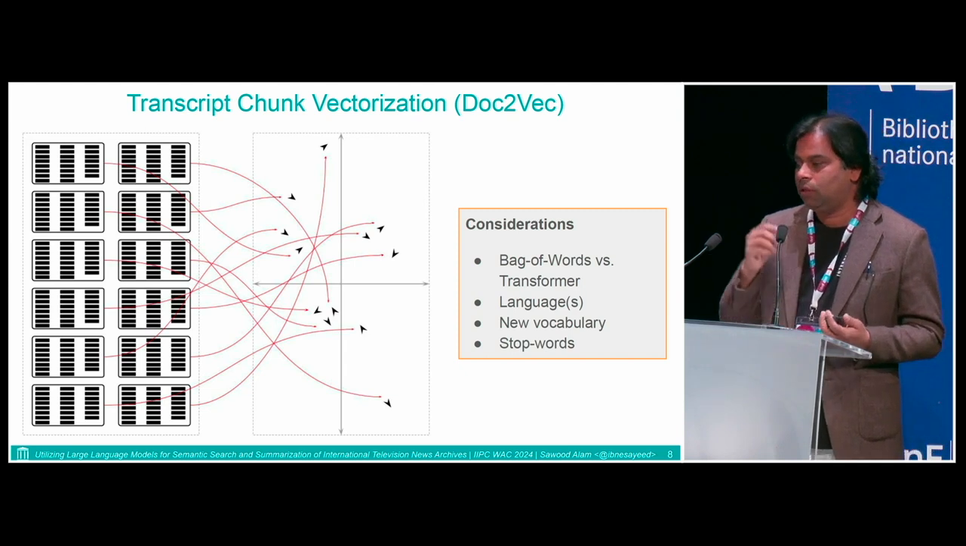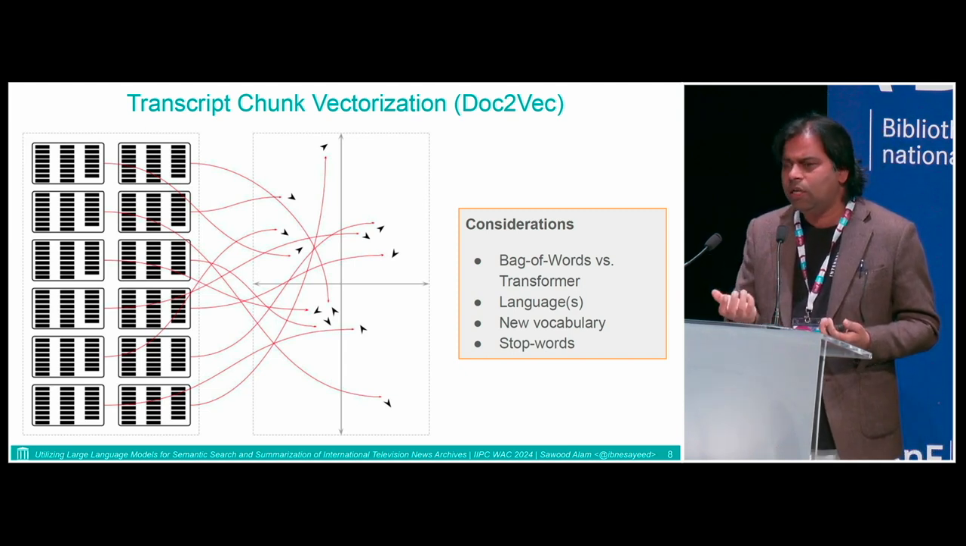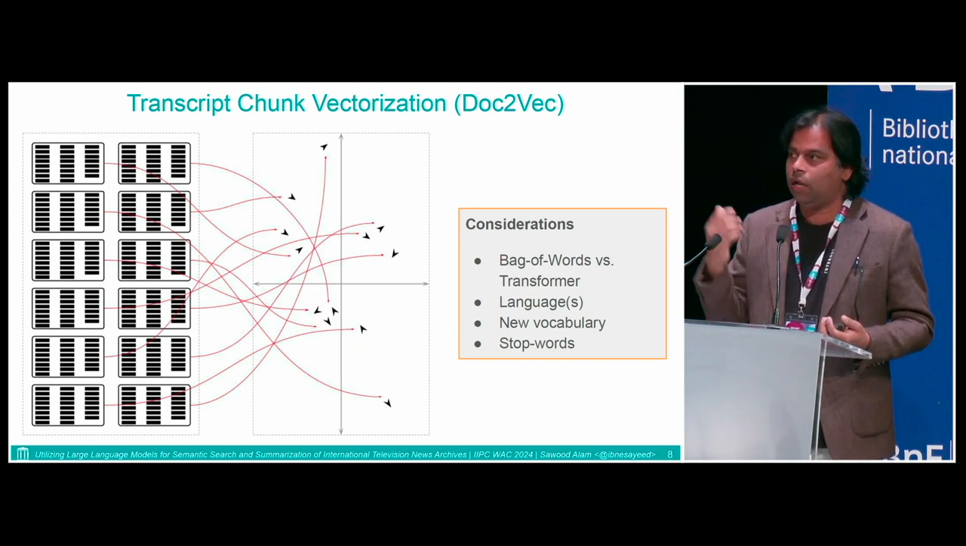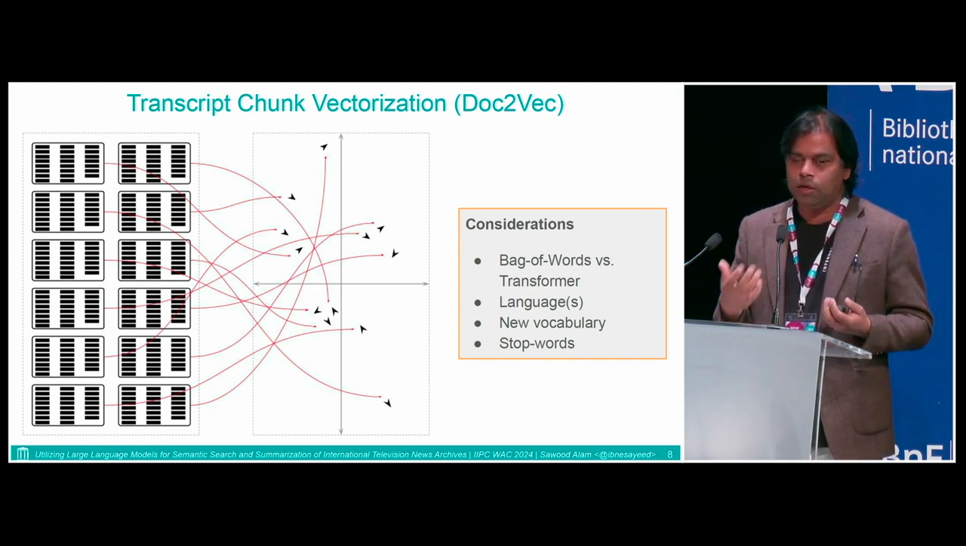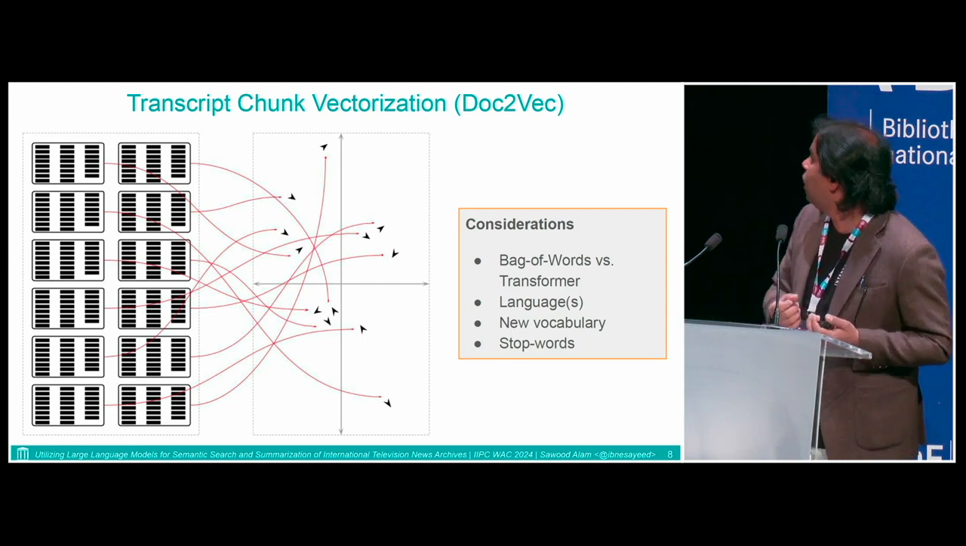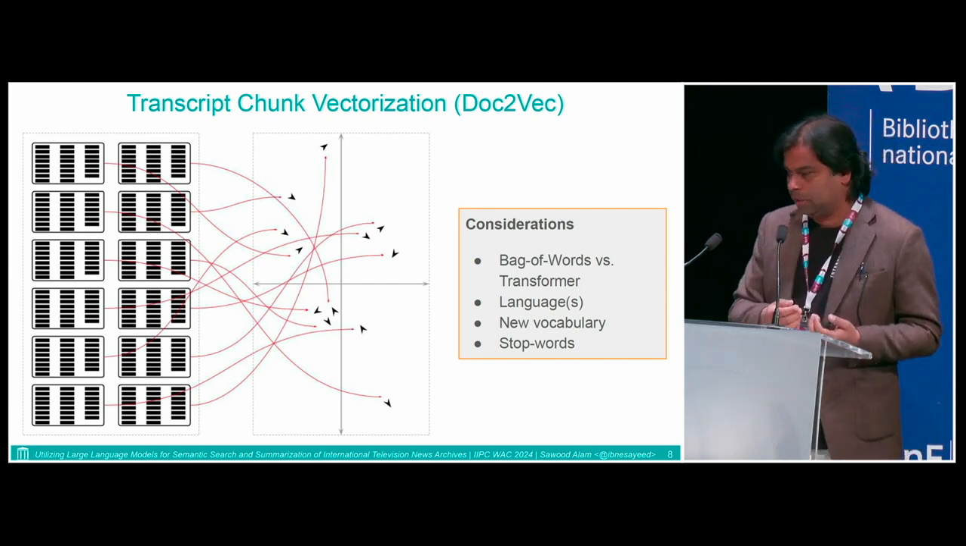What happens when new vocabulary shows up? Especially in news, a lot of new terminologies show up. If your model was trained 10 years ago or 5 years ago, many new terms showed up that were not part of your model before. So how do you deal with that? How do you deal with stop words?